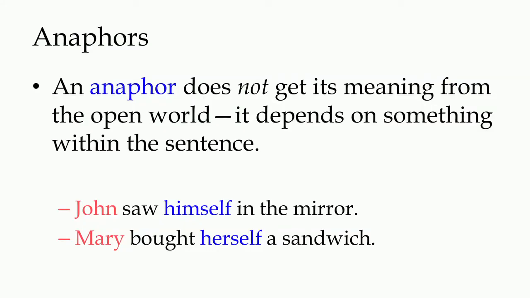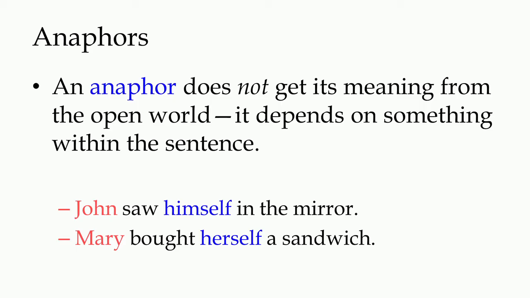What is an anaphor? We need to understand that part as well before we look at its interpretations in a sentence and the implications of such interpretations for understanding sentences. An anaphor does not get its meaning from outside the world. That is, it has to depend for its meaning on something within the sentence, such as in the two sentences you see on the screen, John saw himself in the mirror.